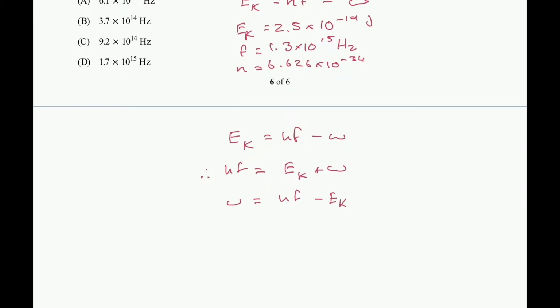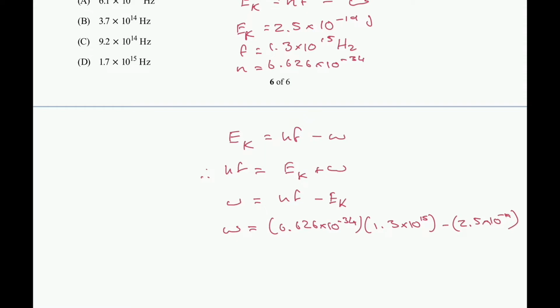I know what my HF is and I know what my EK is, so W is going to be equal to 6.626 times 10 to the negative 34, that's Planck's constant, multiplied by the incident frequency, 1.3 times 10 to the 15, minus our EK, which was the energy of the ejected electron, 2.5 times 10 to the negative 19.